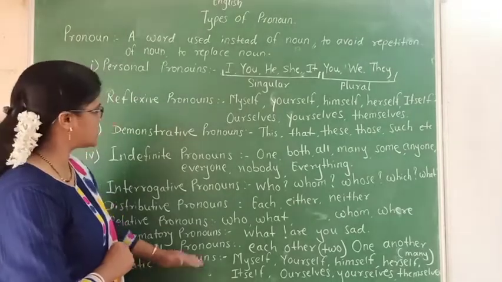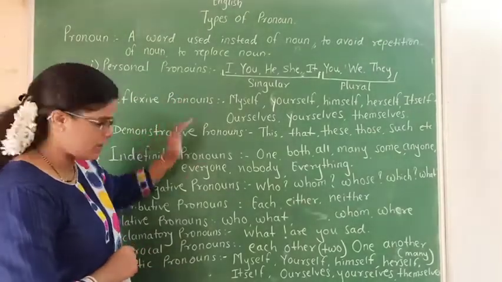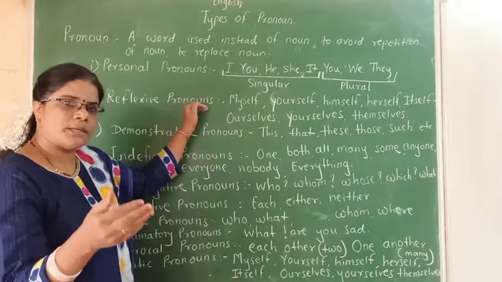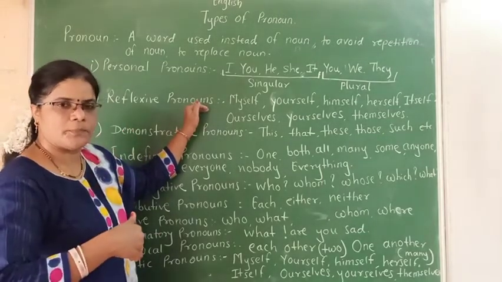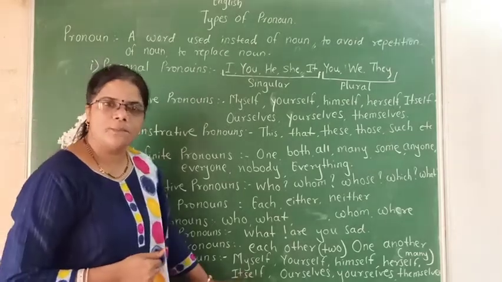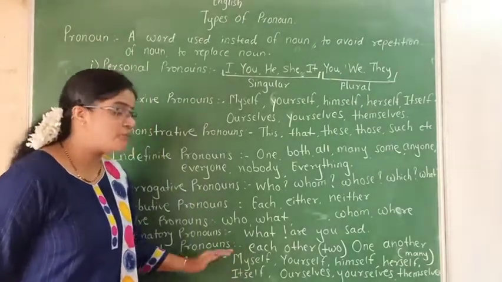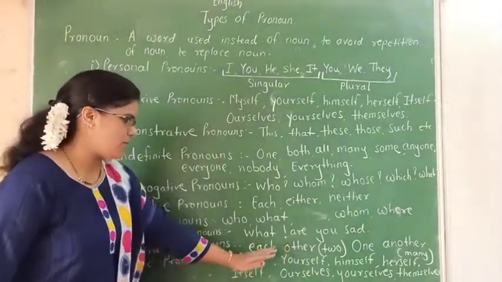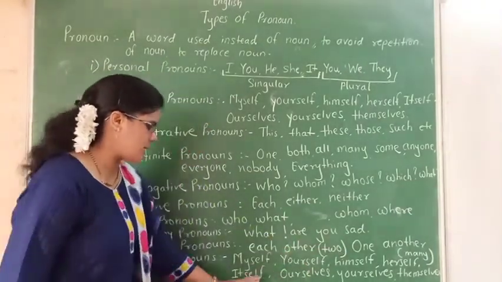This is the difference in the use of reflexive pronoun and emphatic pronoun. In reflexive, the action of the subject reflects upon the subject itself. And here, the subject is just emphasized with the use of these words, that is myself, yourself, himself, herself, itself, etc.